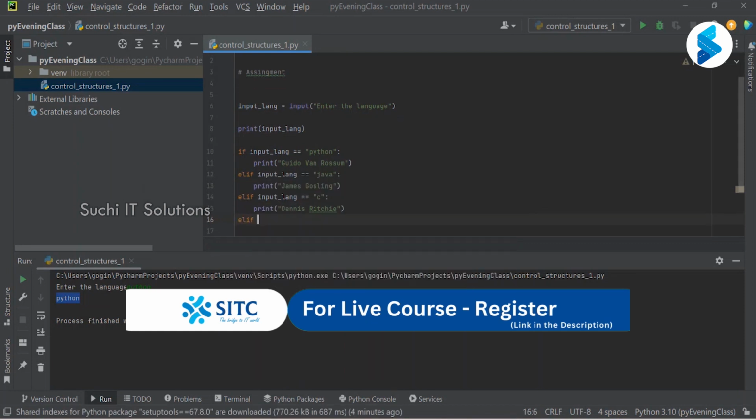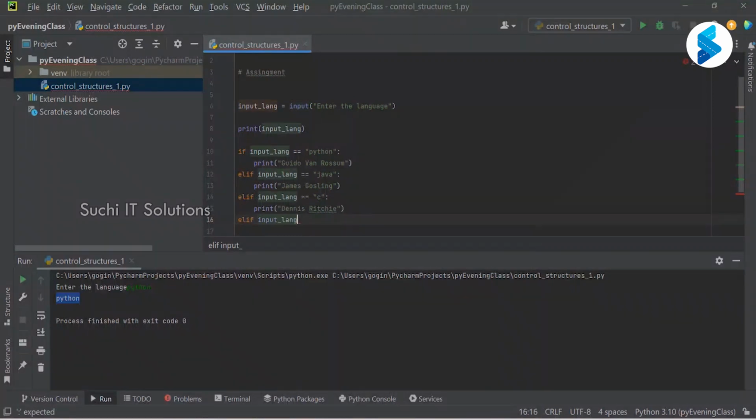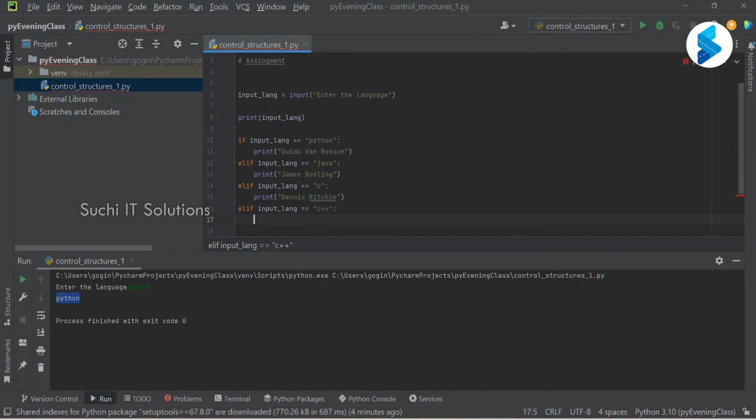Else if input language is equal to C++. Who is the creator of C++? Bjarne Stroustrup or something like that. I forgot the name.